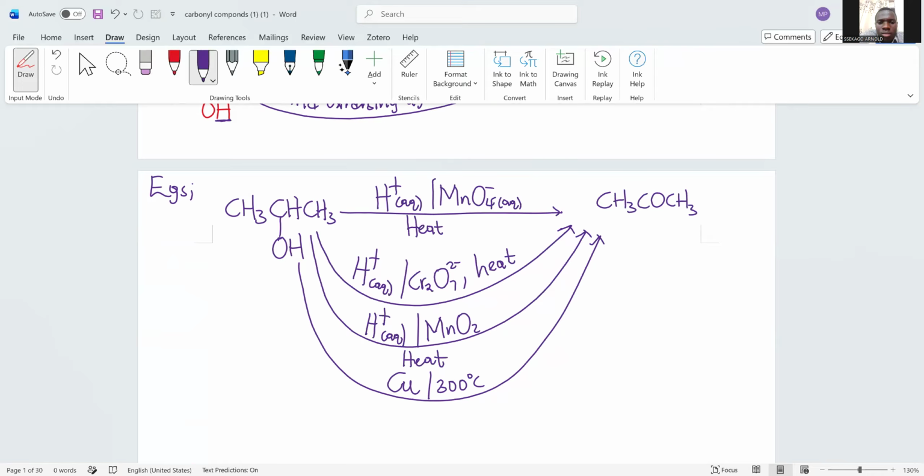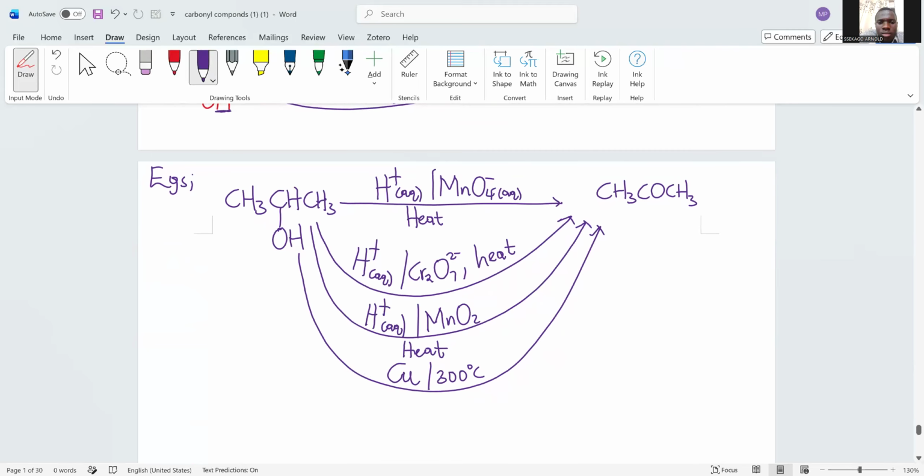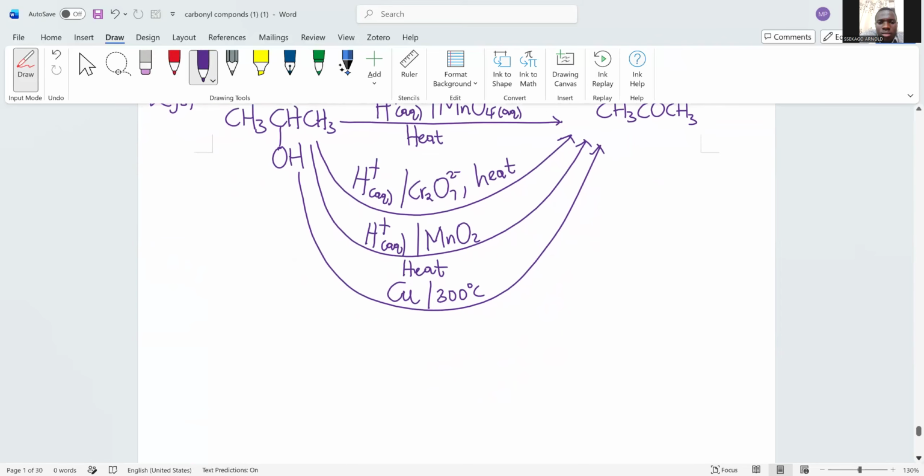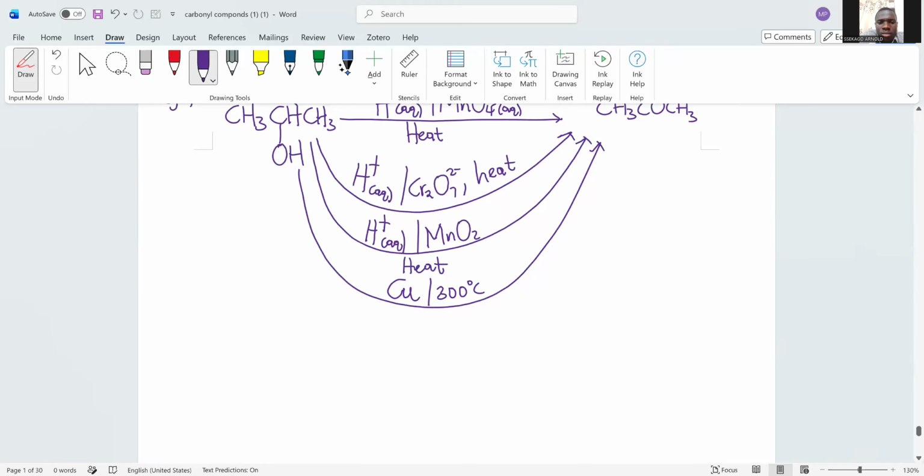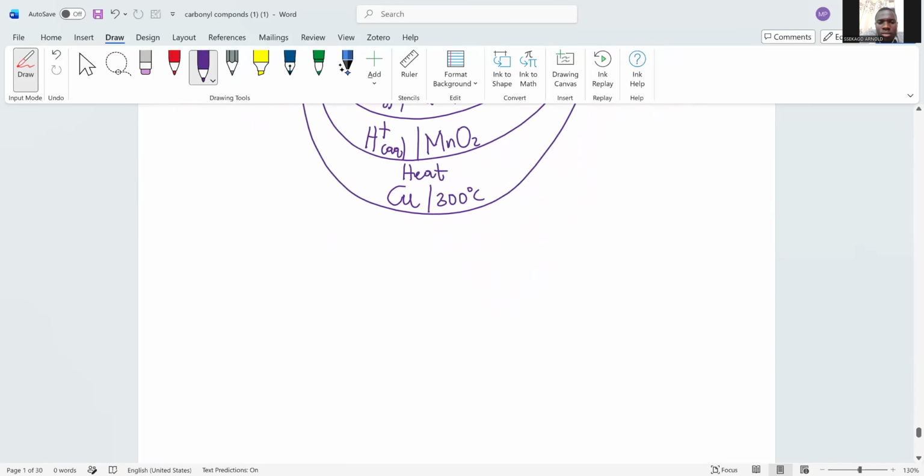Now you see, there are differing conditions in which these alcohols are oxidized. But anyway, since I'm not teaching alcohols, I will not explain some things in detail. Then for tertiary alcohols, earlier on I said that tertiary alcohols are not oxidized, and I gave a reason. If you are watching this for the first time, kindly look at it.